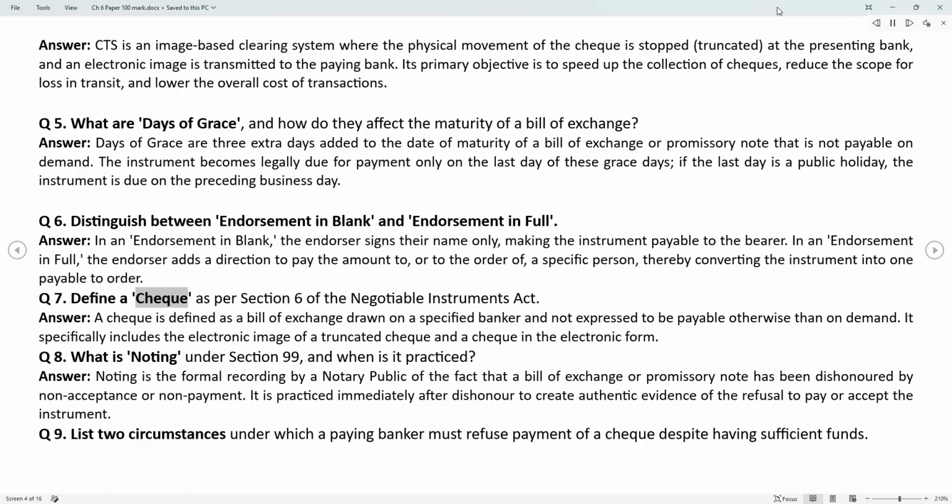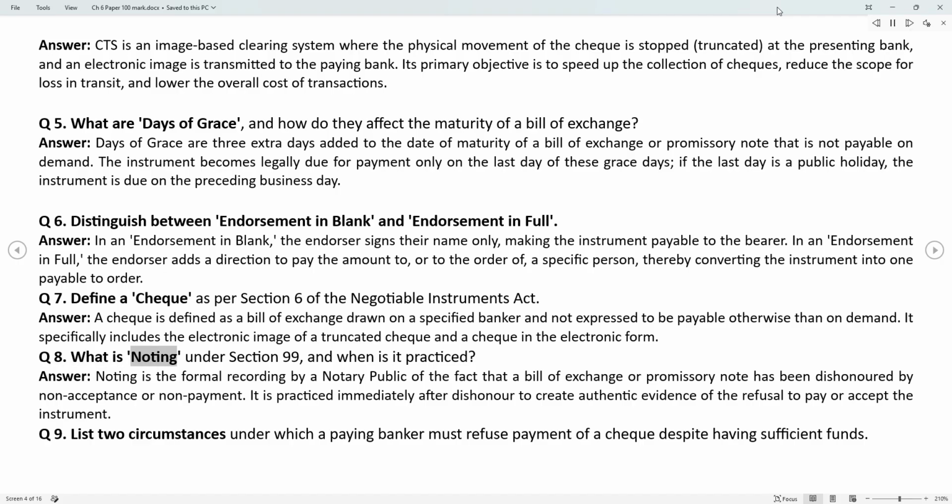Q7. Define a check, as per Section 6 of the Negotiable Instruments Act. Answer. A check is defined as a bill of exchange drawn on a specified banker and not expressed to be payable otherwise than on demand. It specifically includes the electronic image of a truncated check and a check in the electronic form.